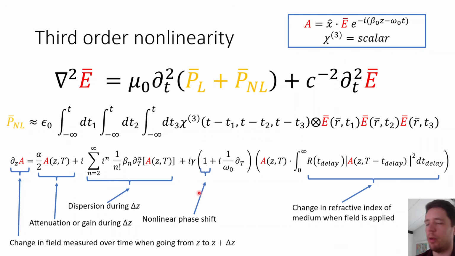Now, we also saw in previous videos that we can get both a regular nonlinear phase shift that gives rise to self-phase modulation, cross-phase modulation, and four-wave mixing. But we can also get something called the self-steepening term, which I also explained in a previous video. So anyway, today we're going to look more closely at this term right here and see how the time delay in the nonlinear response is going to give rise to the Raman effect.